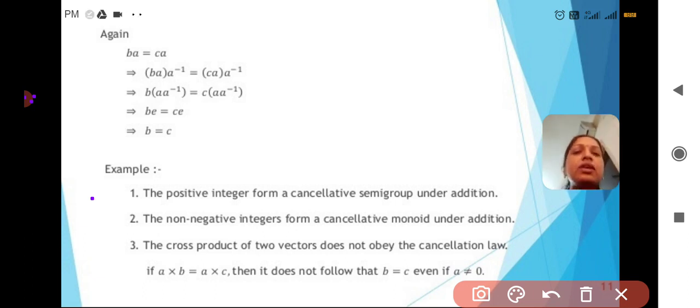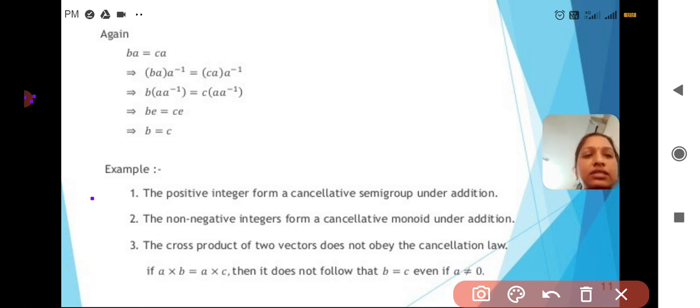Next, what is the example? Some examples I took here. What is the first one? The positive integers form a cancellative semigroup under addition. Under addition, the positive integers form a cancellative semigroup, that you have to remember. And next, the non-negative integers form a cancellative monoid under addition. That is also something you have to remember.